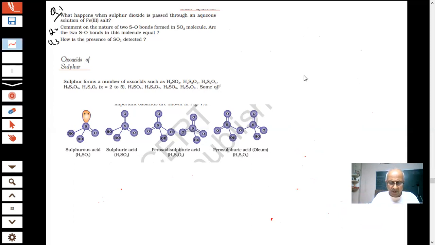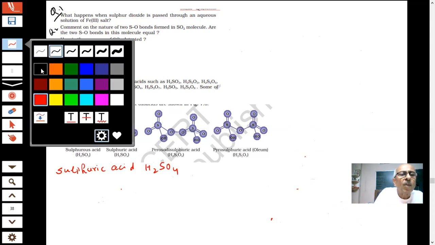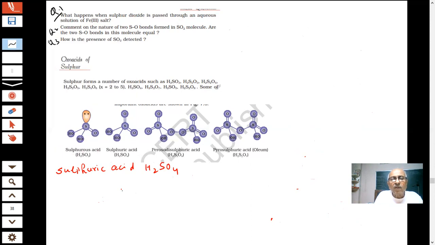Okay, in the exam the question was given: draw the structure of sulfuric acid. What is the formula? Sulfuric acid is H2SO4, because sulfur will be in a higher oxidation state. Here, sulfur, oxygen, an oxo bond is always present.